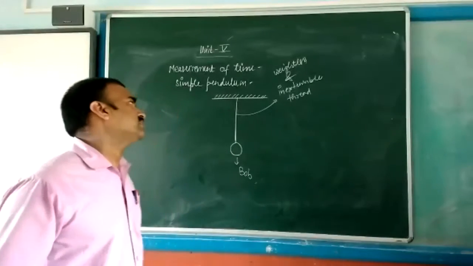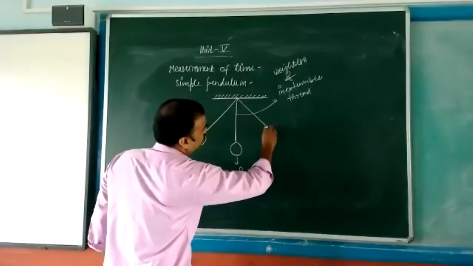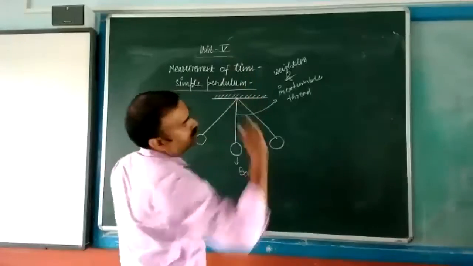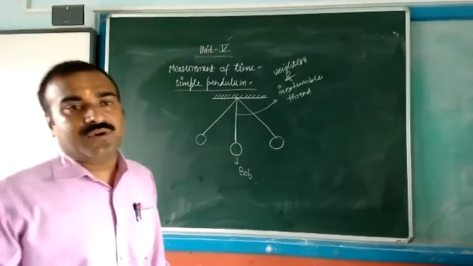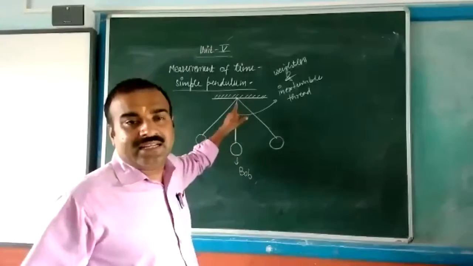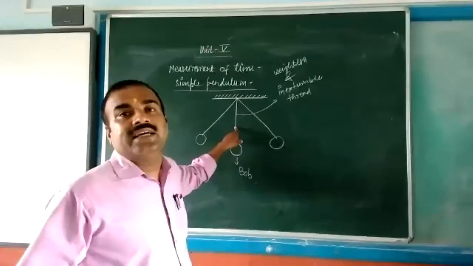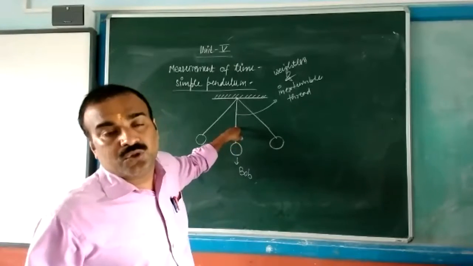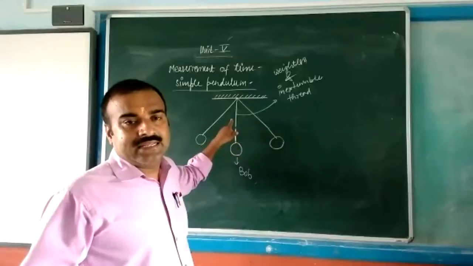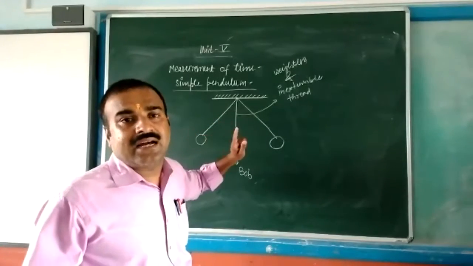If it is capable of moving to and fro from its mean position, then such a device is called a simple pendulum. Any bob attached to a weightless and inextensible thread and capable of moving to and fro from its mean position is called a simple pendulum. By this device, we can measure time.